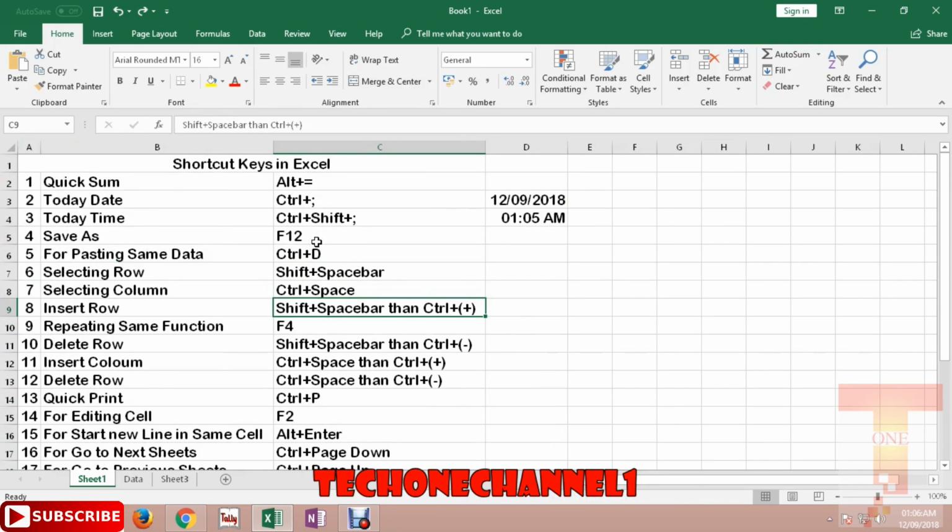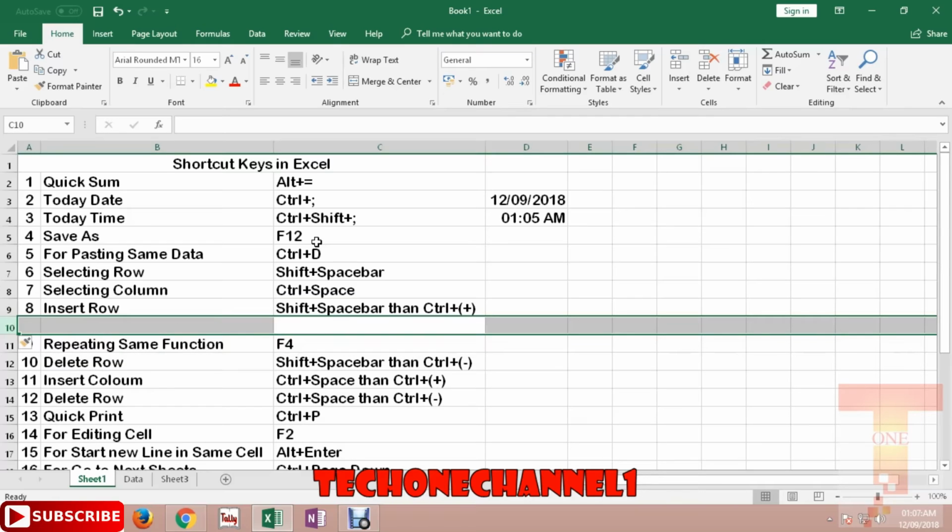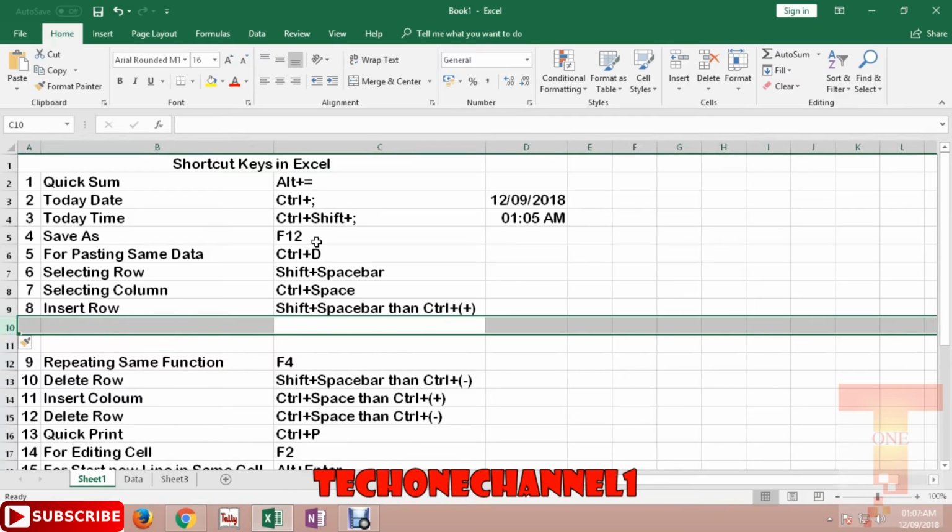Then the next one is how to insert a row. If I want to insert a row here, I can simply press Shift space to select the row and press Control plus. See, Control plus, and the row will get inserted.